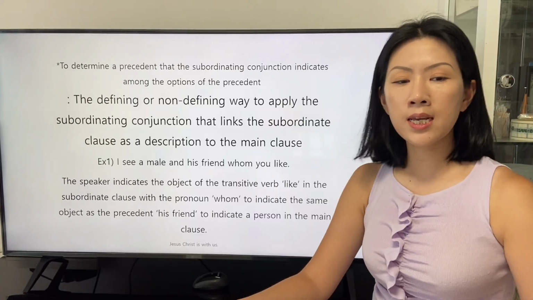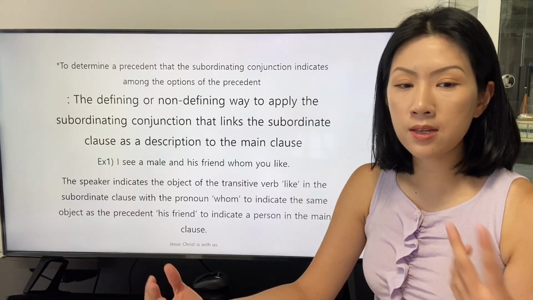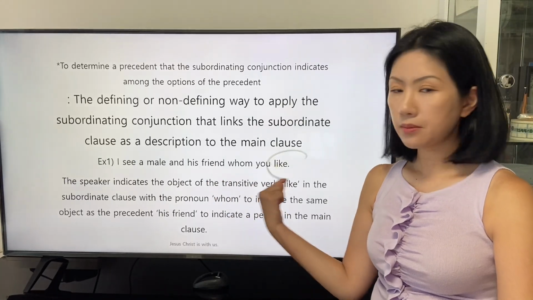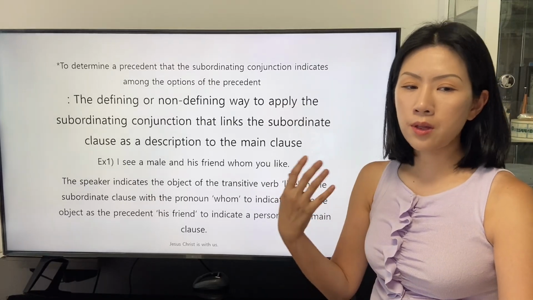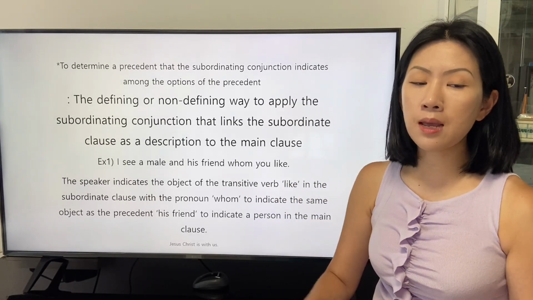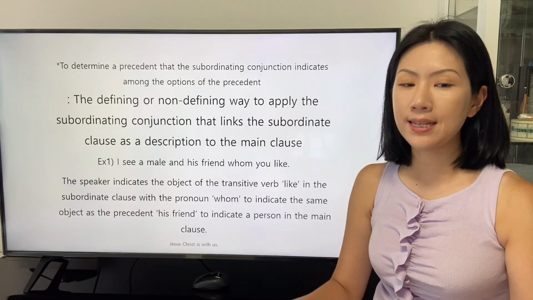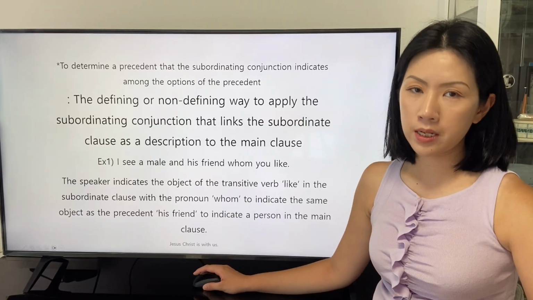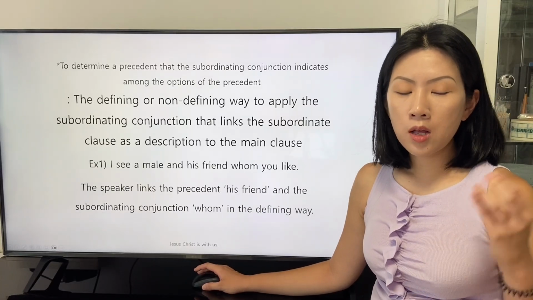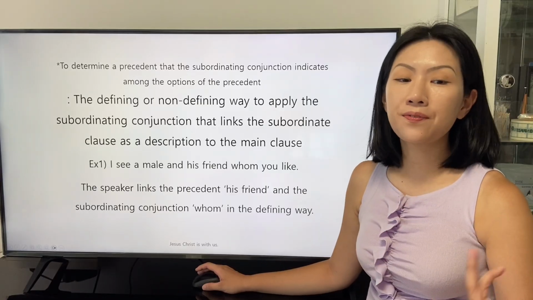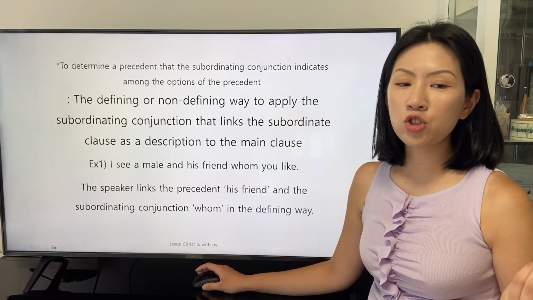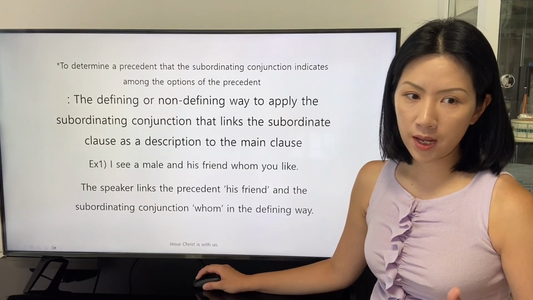The speaker indicates the object of the transitive verb like in the subordinate clause with the pronoun whom to indicate the same object as the precedent, his friend, to indicate a person in the main clause. The speaker links the precedent, his friend, and the subordinating conjunction whom in the defining way.